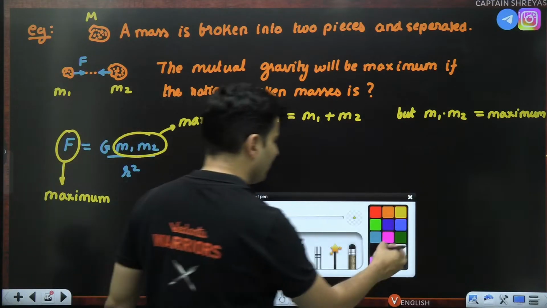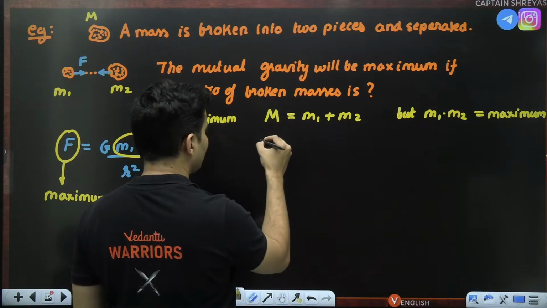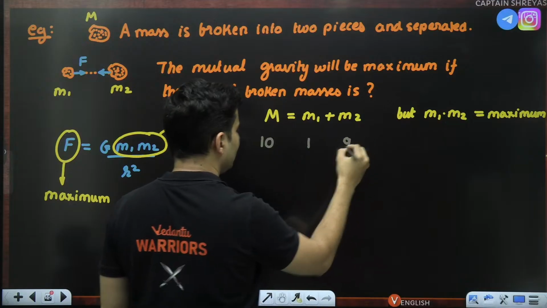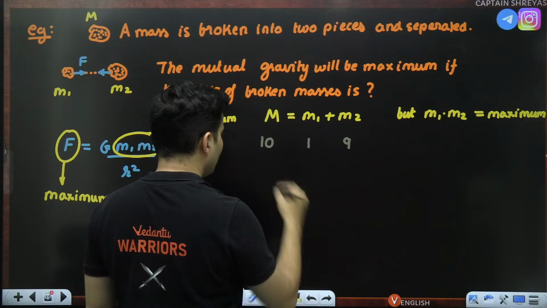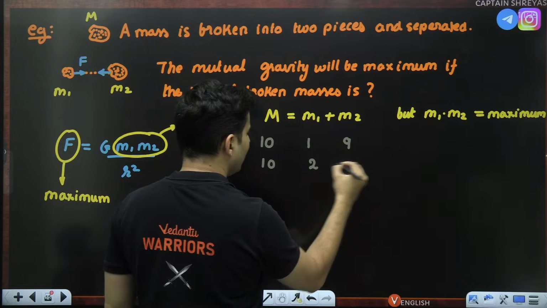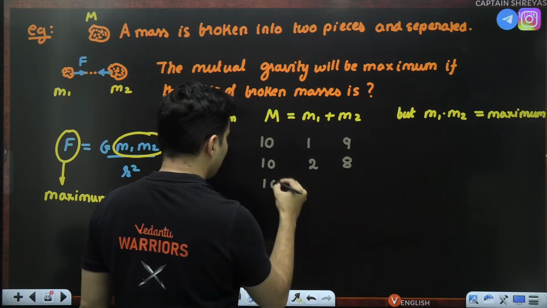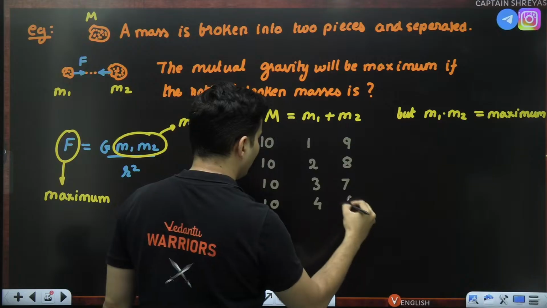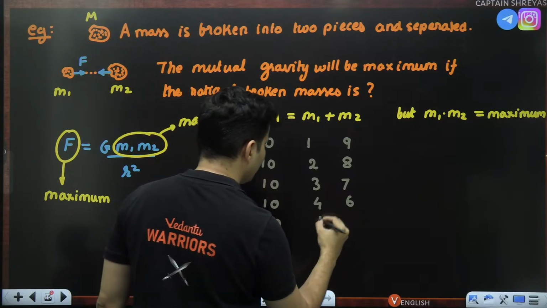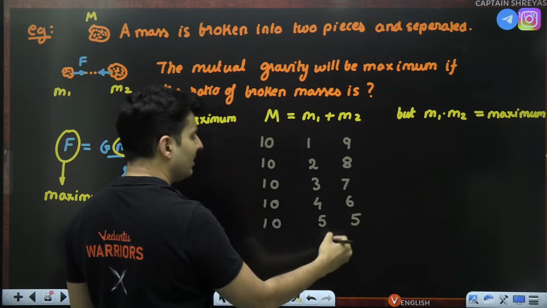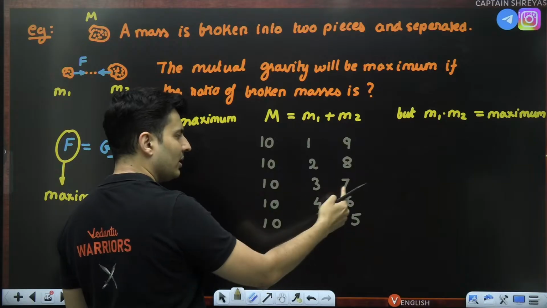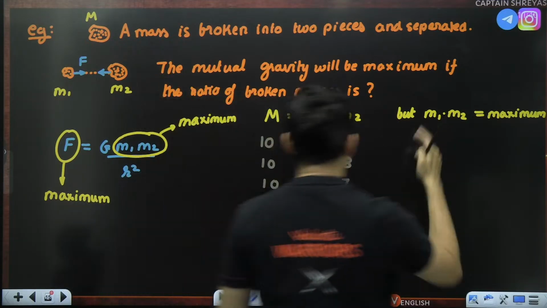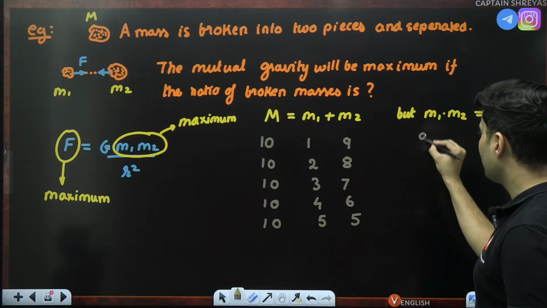Let's just take some random value. Let's say our mass was 10 kg. Let's say I break it into 1 kg and 9 kg. Mass is 10 kg, so let's say 2 kg and 8 kg. Then 3 and 7. Then 4 and 6. Let's break it as 5 and 5. After this, it will repeat. It will become 6, 4, 7, 3, 8, 2, 9, 1. What will be their product? 9 ones are 9.